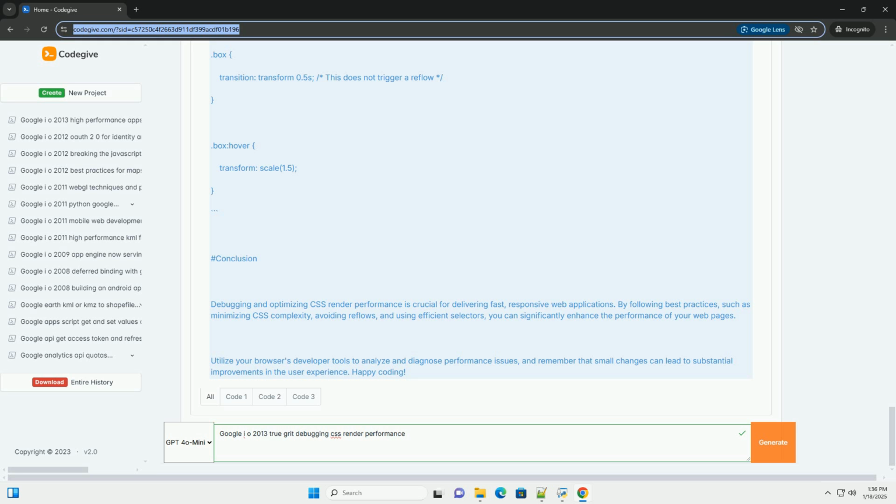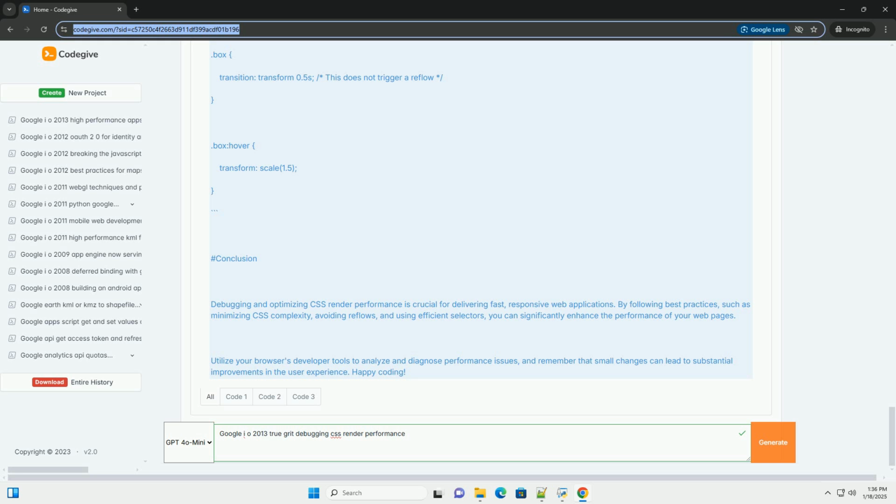Key concepts in CSS performance. 1. Minimize CSS complexity. The more rules the browser has to evaluate, the slower the render will be. Use simpler selectors and avoid deep nesting. 2. Reduce repaints and reflows. Understand how CSS properties can trigger these processes. Avoid properties that force layout recalculations, like width and height, when possible.